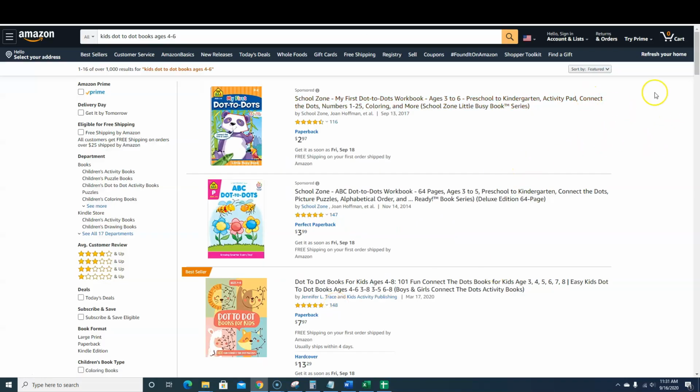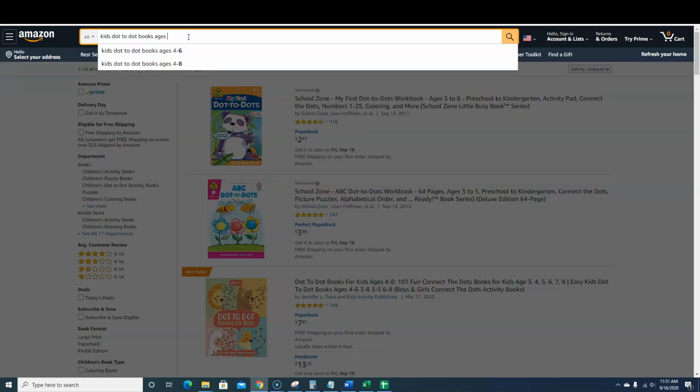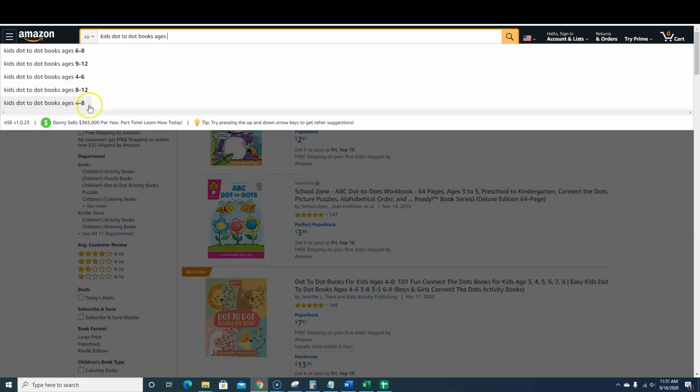So the first one right here, if you type in kids books ages 4 to 6, now you could remove this and there's plenty of different ages, right? And so we have our extension over here, AMZ Suggestion Expander. It's going to come up with different keywords for us that people actually are typing in. What this is telling us over here in this box is that people are typing this exact keyword into Amazon. And so you can go to any age group you want.